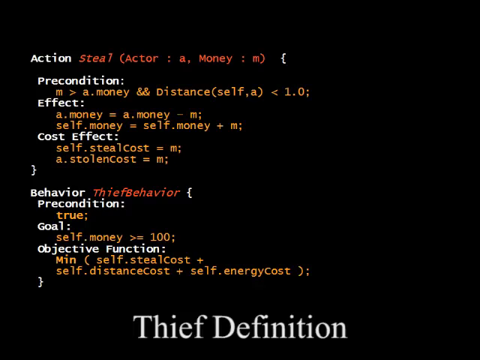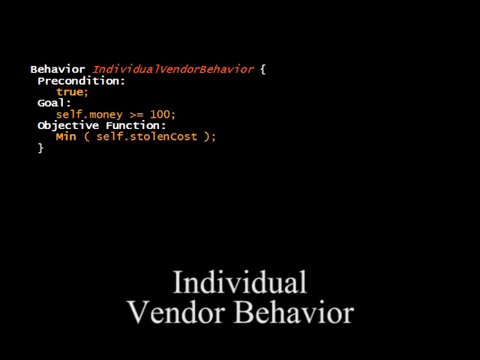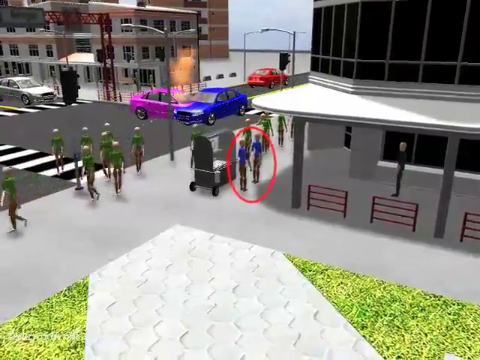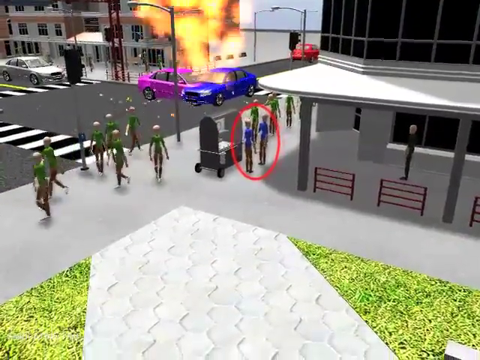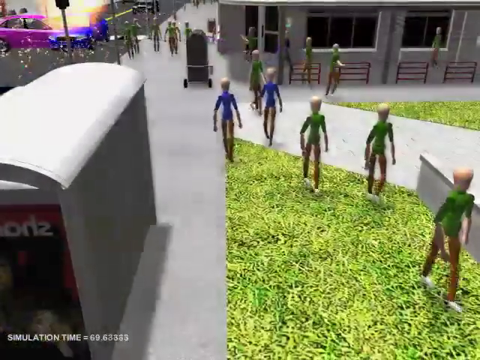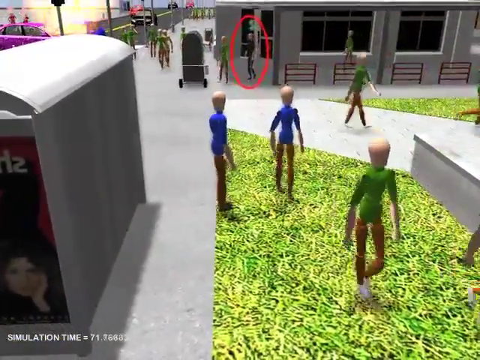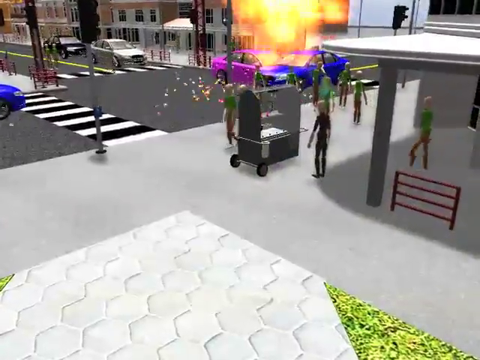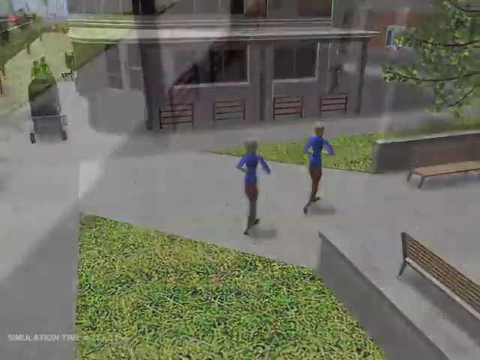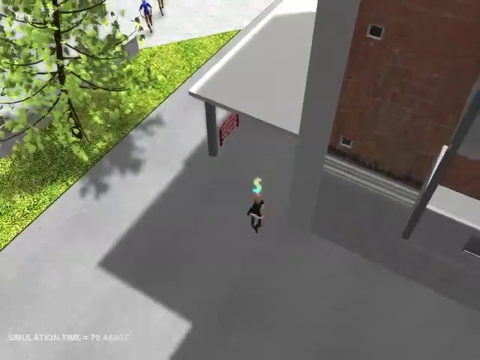We also defined a thief specialized with a steal action whose goal is to make money. Initially, each vendor has a separate goal to ensure his money is not stolen. When the accident happens, the cautious vendors leave the scene of the explosion, leaving the vendor stand susceptible to the thief. Note that we did not script the thief to steal from the stand. Our framework generates the simulation by satisfying the competitive goals between the thief and vendors.